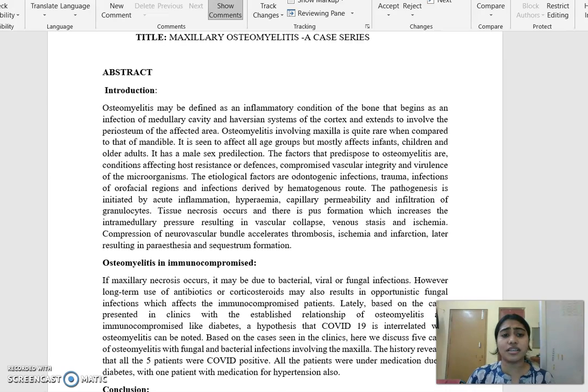The pathogenesis is initiated by acute inflammation, hyperemia, capillary permeability, and infiltration of the granulocytes. Tissue necrosis results, which is due to proteolytic degradation and vascular thrombosis. And there is pus formation, which increases the intramedullary pressure, resulting in vascular collapse, venous stasis, and ischemia. Whereas compression of the neurovascular bundle accelerates thrombosis, ischemia, and infarction, later resulting in paresthesia and sequestrum formation.